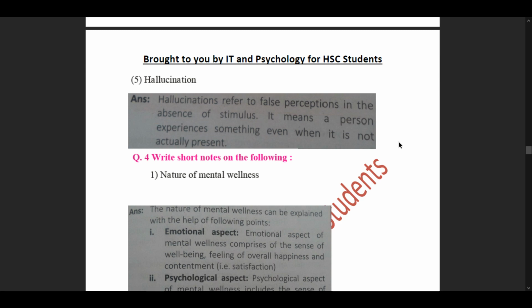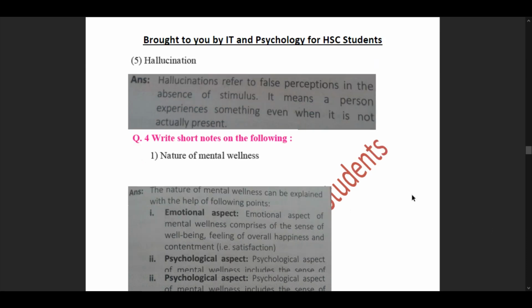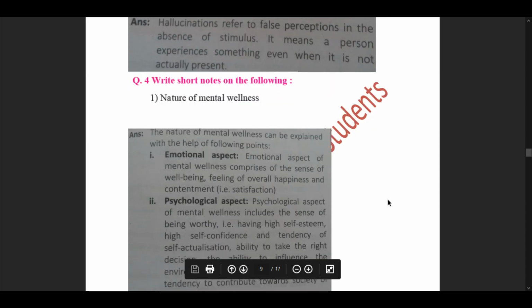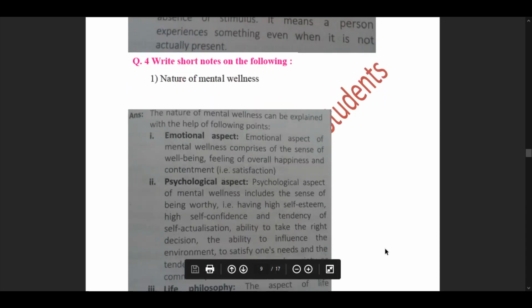Then we move forward to our question number 4. Write short notes on the following. The first sub question given to us here is nature of mental wellness. The nature of mental wellness can be explained with the help of the following points. The first one is the emotional aspect. The emotional aspect of mental wellness comprises the sense of well-being, feeling of overall happiness and contentment, that is, satisfaction.